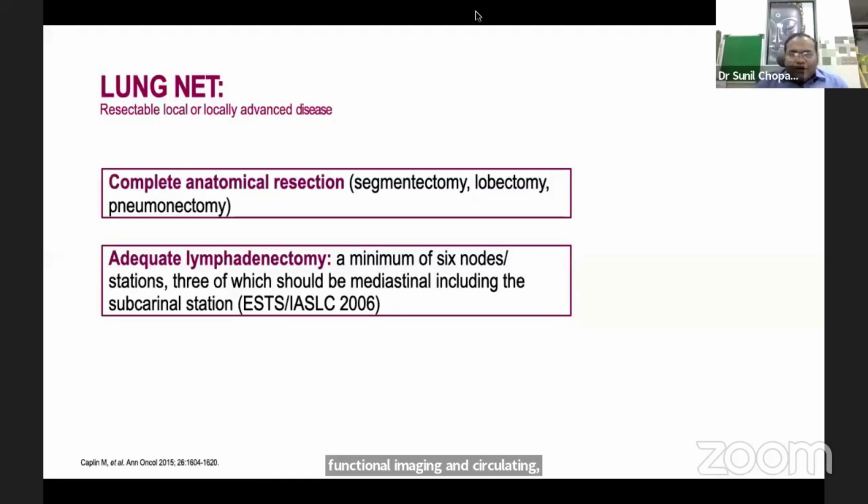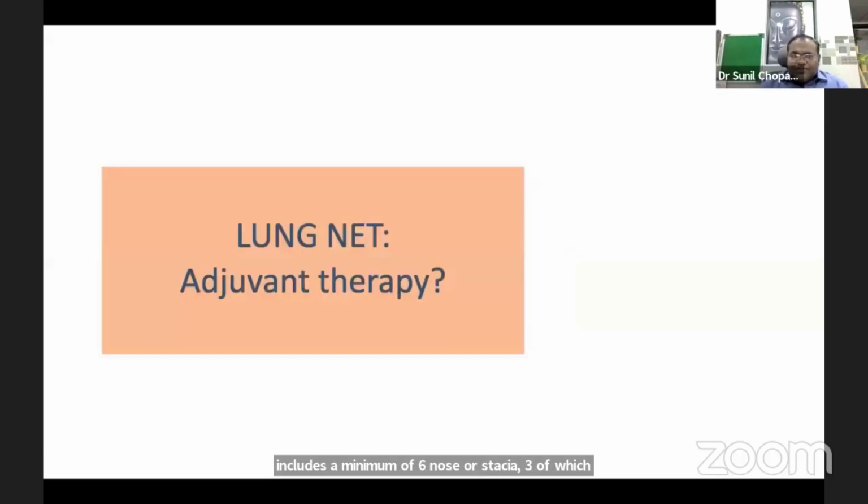Moving ahead to the management of lung NET, for all resectable or locally advanced disease, treatment is complete anatomical resection. Either it can be segmentectomy, lobectomy, or pneumonectomy, along with adequate lymphadenectomy that includes a minimum of 6 nodes or stations, 3 of which should be mediastinal, including the subcarinal station.